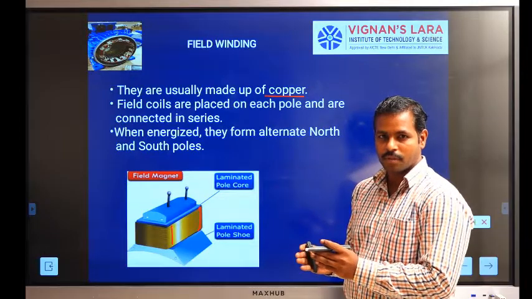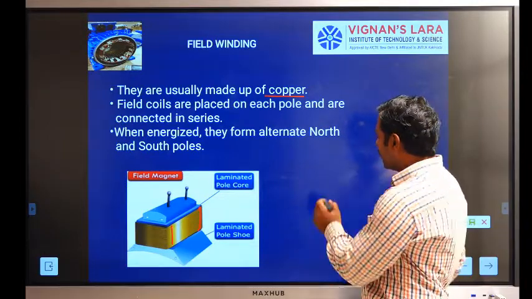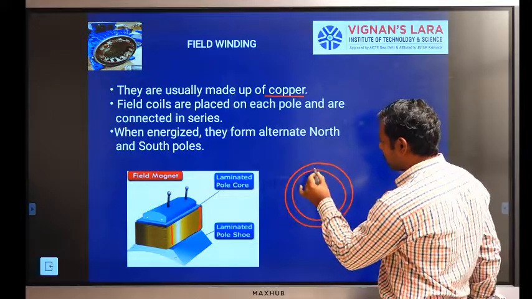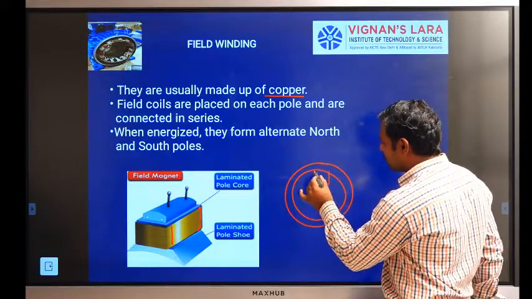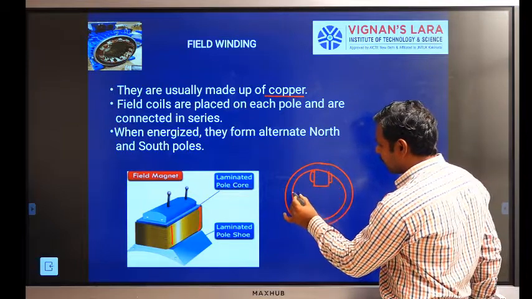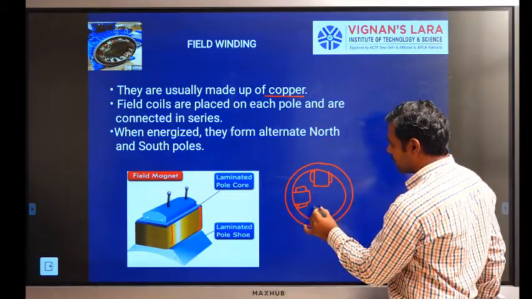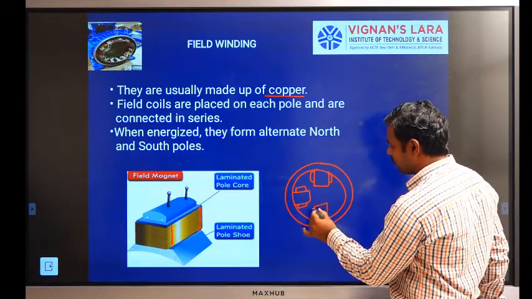All field poles are connected in series. For example, consider a DC machine consisting of a 4-pole machine. Each pole carries the field winding, so these 4 field coils are connected in series.